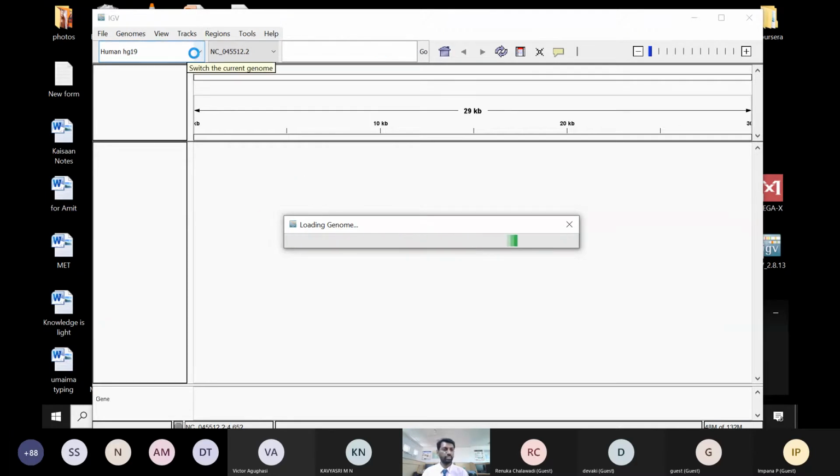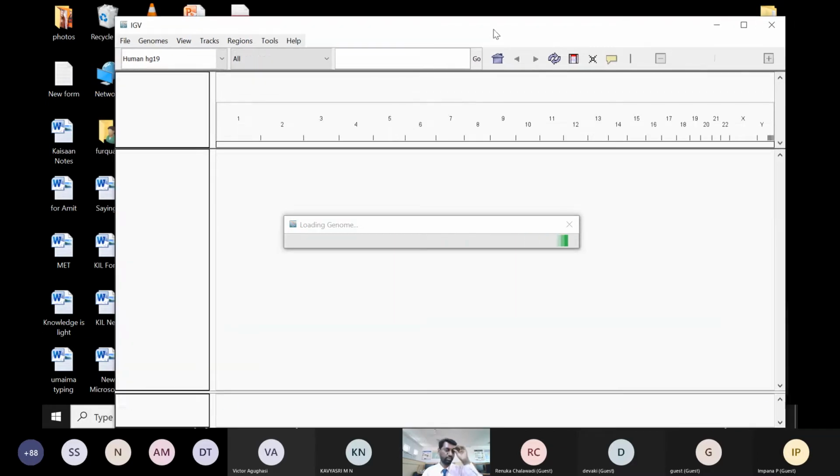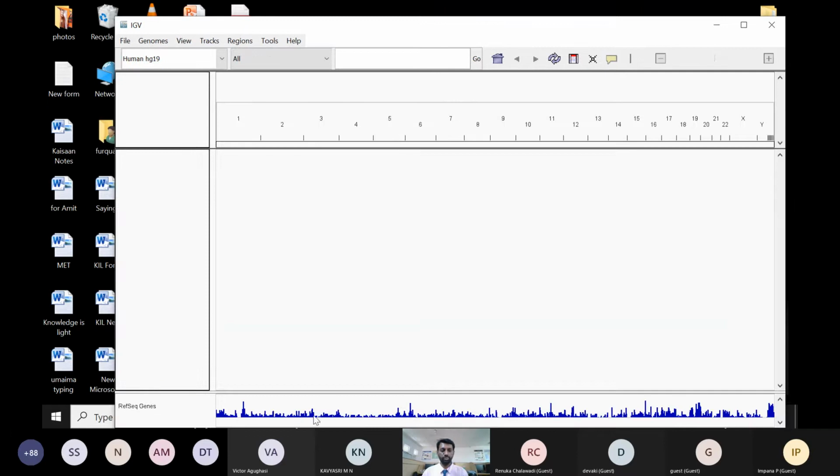where you can choose to just load the human genome. Because the human genome file size is very big, if you have a computer workstation, it will load very fast. Sometimes it will take some time if you have a low-end system. So we are going to use this human genome as a reference genome, and also we're going to use different data sets here. Those data sets again we have to download, and the file size is very big.